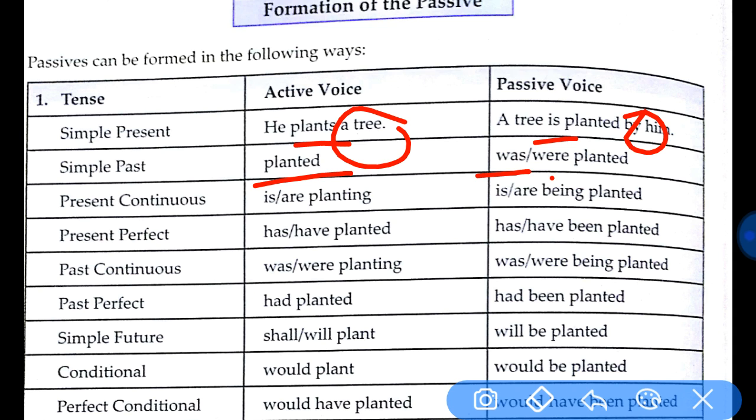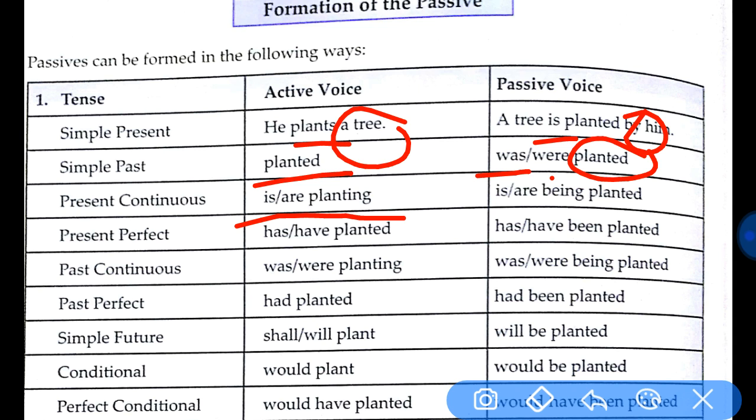Now let's see present continuous tense. See the sentence, he is planting a tree. So here we already have the helping verb given. We don't have to go in search of the helping verb. But it is to be remembered that in every passive voice, the verb is the third form of the verb, that is the past participle form.